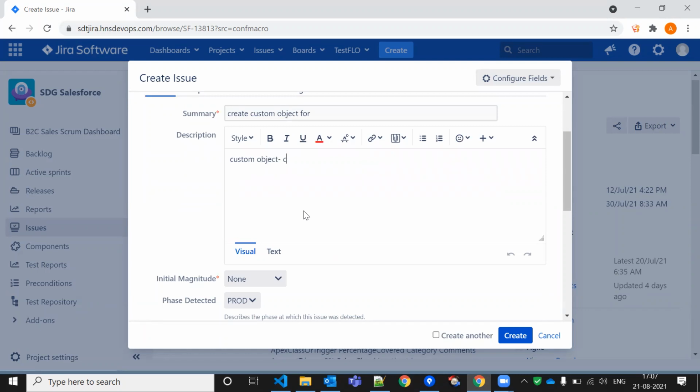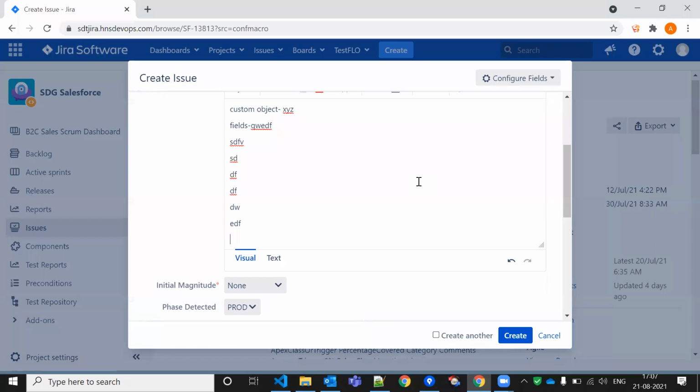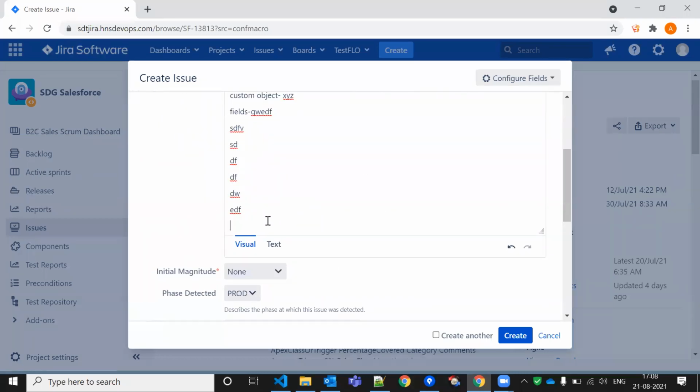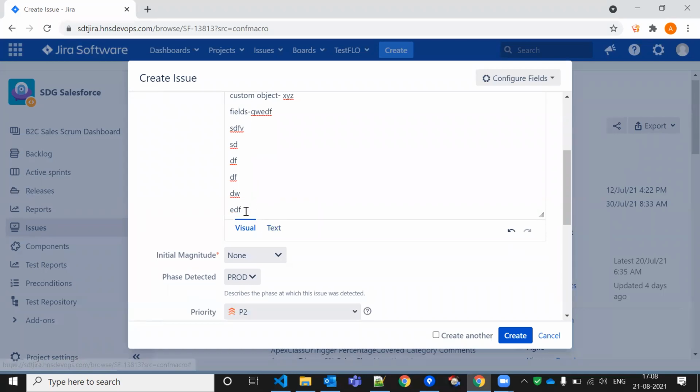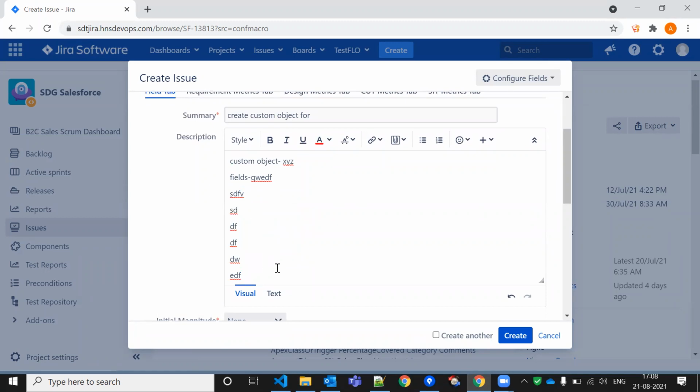Suppose you can say custom object, some XYZ field. You have to create these fields in this one. So whatever the field names are, something like this. After that, you can say create a page layout, and mention everything related to your requirement. Then your junior definitely will not need to come to you again and again, asking, sir, please tell me, what should I do now?